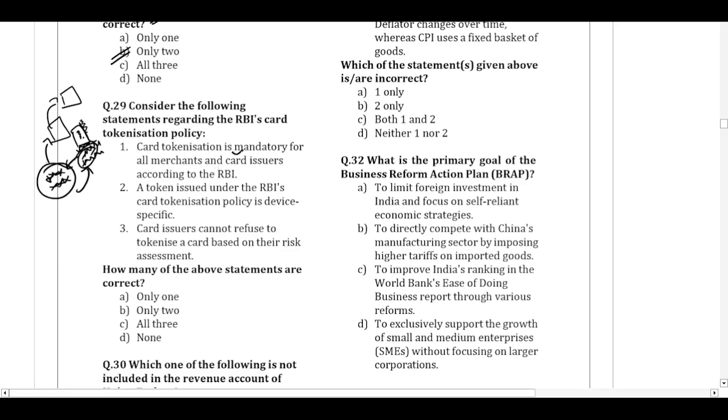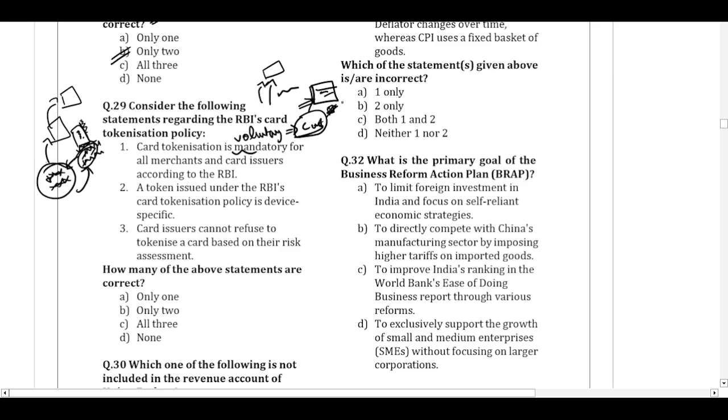The card tokenization, currently RBI has made it voluntary on the part of the customers if they have to go for tokenization. So if the customer opts for tokenization, the token will be saved in the merchant's database, and whenever you want to make a purchase, it will be easy. For example, if you want to purchase something on Amazon today, when you are entering the data for the first time after the card tokenization has taken place, it will ask you for your CVV, your expiry date, your card number, and there will be an option to choose the card tokenization.